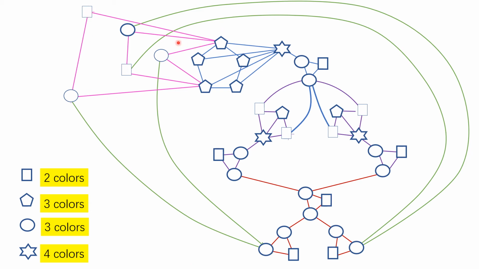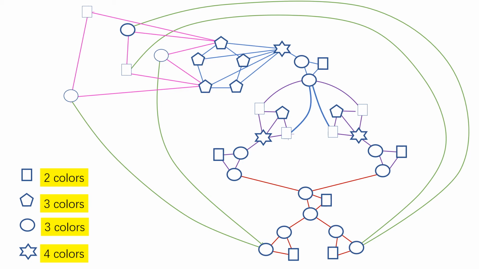So the shape of the vertices tells us how many remaining colors there are. We don't know what the colors are, but we know how many colors there are. So this vertex has 2 colors, and these have 3 colors, and this has 4 colors. Okay, so this is the number of colors for each vertex. We're going to show that with that many colors for these vertices, we can color this graph. It doesn't matter what the colors are, just having that many colors, we can color it.